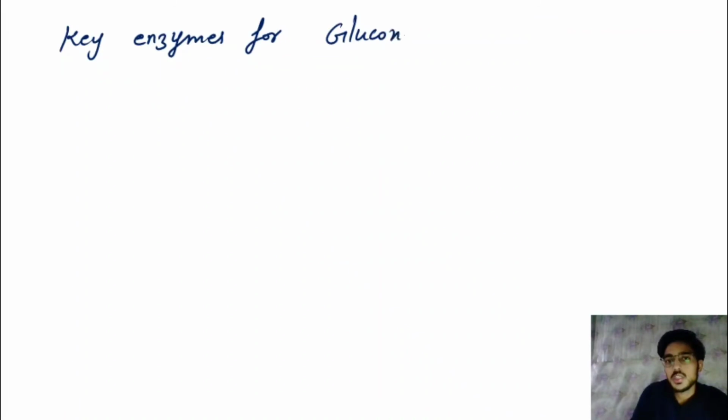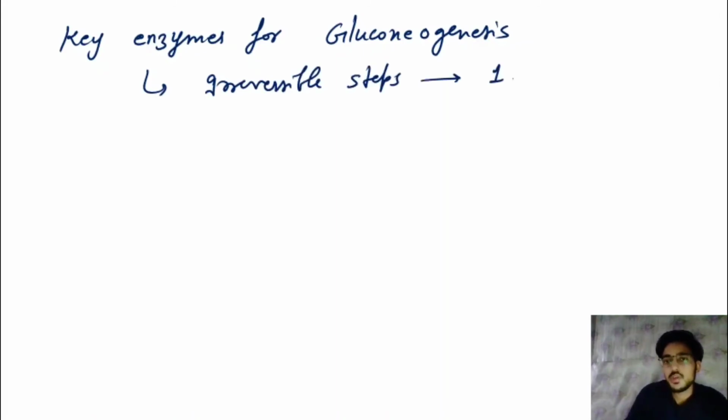So those are the key enzymes, or we can say key steps, for gluconeogenesis. These are the irreversible steps of glycolysis: steps 1, 3 and 10. So what is the first step?